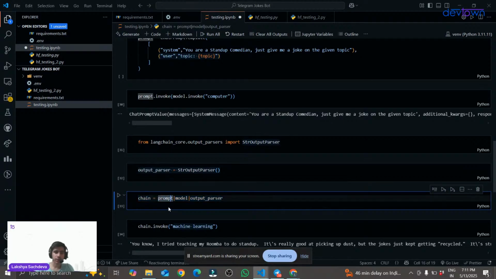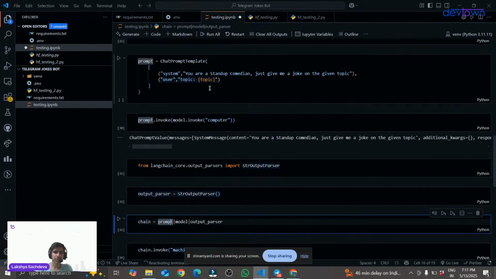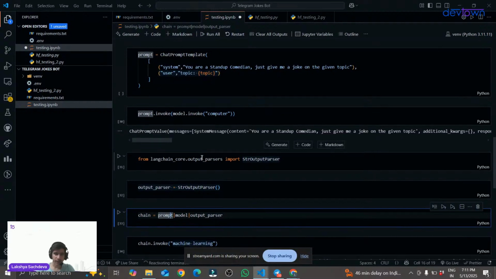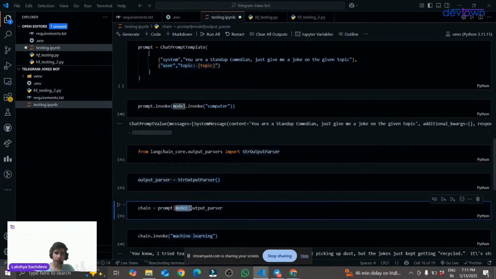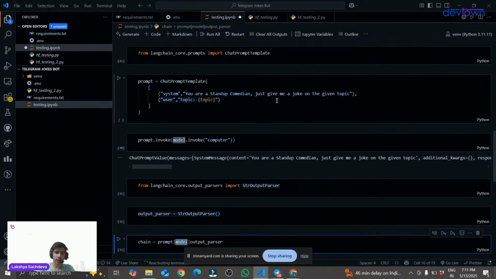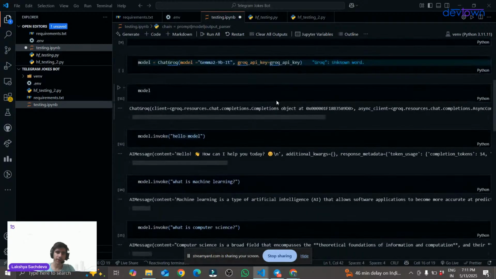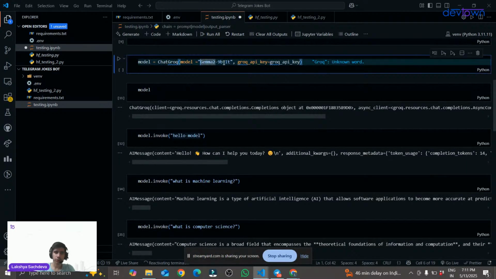What is this chain, sir? In this chain, first of all, we will be using this prompt, giving the system message and the user message. We will be telling our LLM model that this is what you have to do, or this task you have to perform. Then after that, our model. What kind of model are we using? Here I am using Gemma 2 9B IT. And I have used my Groq API key as well.